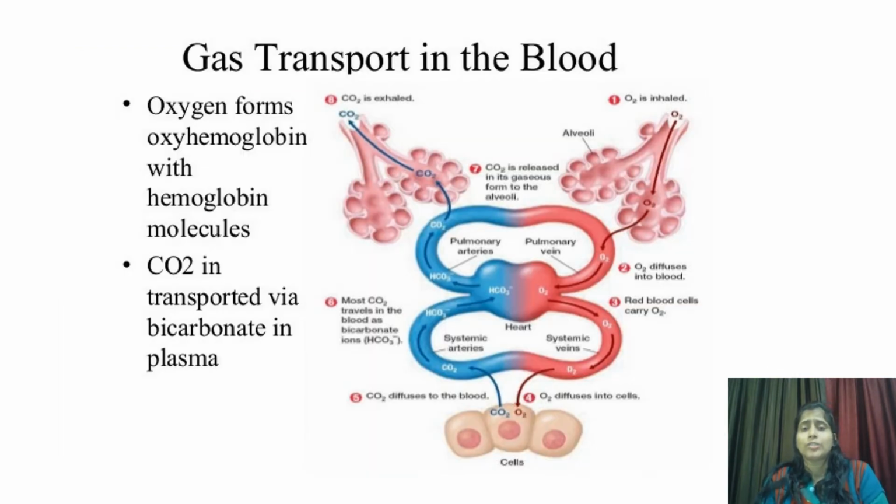Then we have gas transport in the blood. Once the oxygen reaches the blood, you see here that the oxygen from the alveoli is going towards the blood. Oxygen is diffusing in the blood, and the carbon dioxide is diffusing towards the lungs. Oxygen in the blood combines with hemoglobin to form oxyhemoglobin, and the carbon dioxide is transported in bicarbonate form in plasma. So this is the transport which takes place in the blood, that is gas transport.